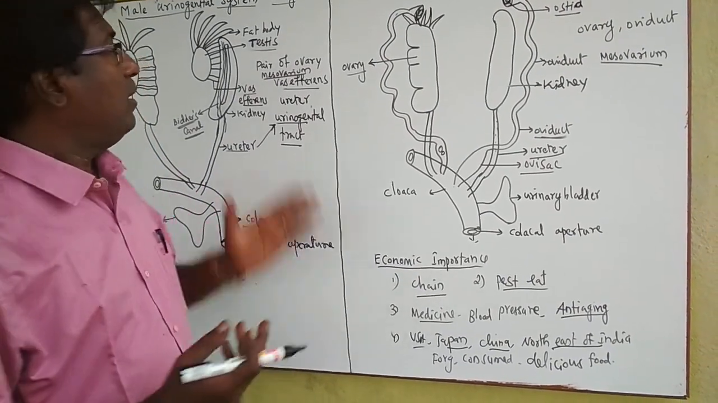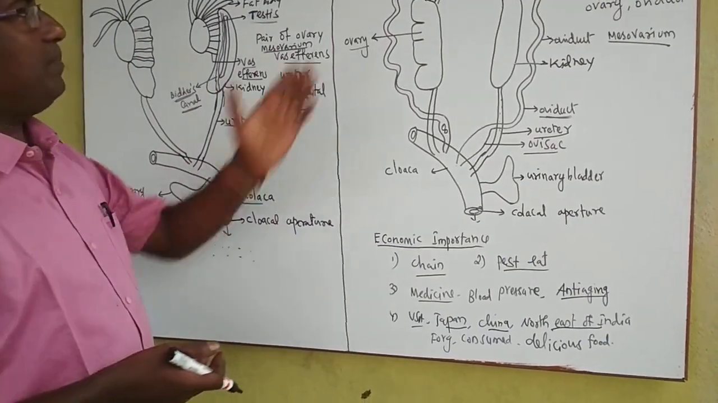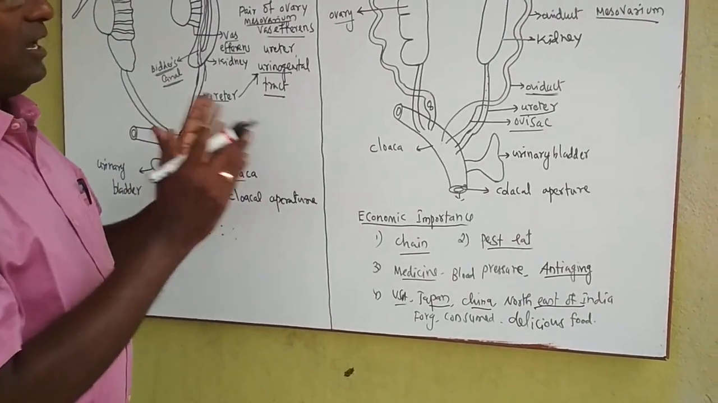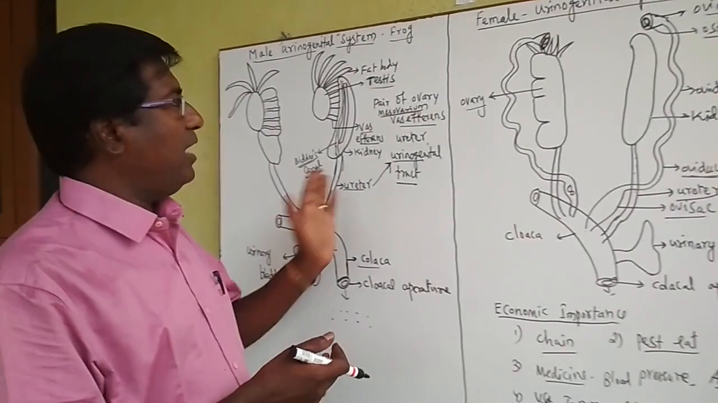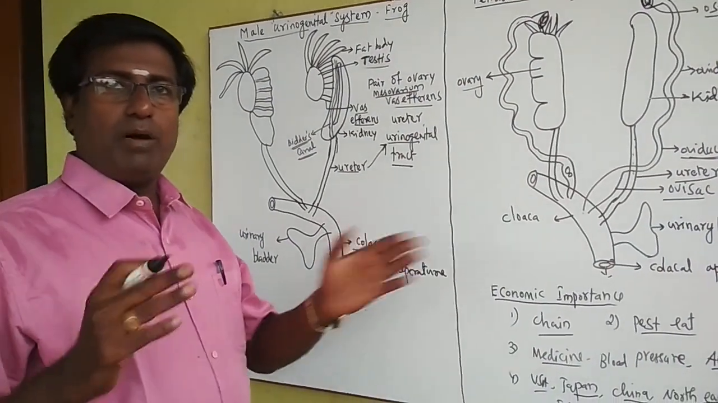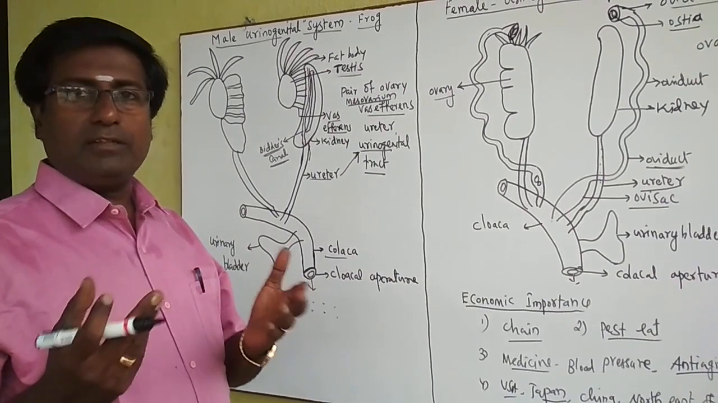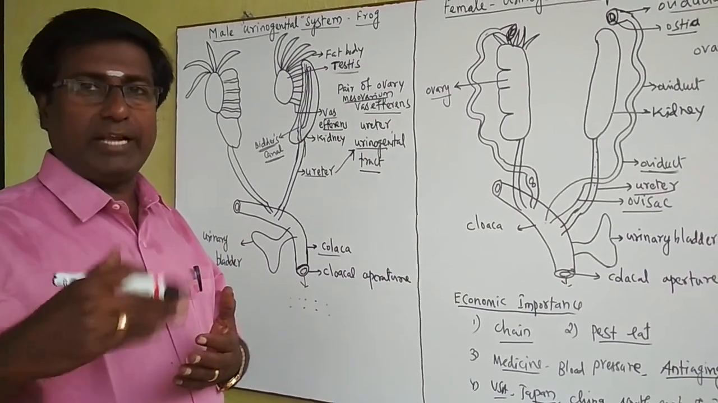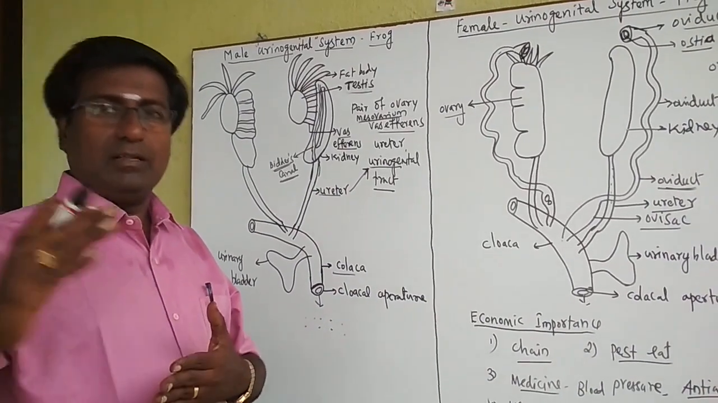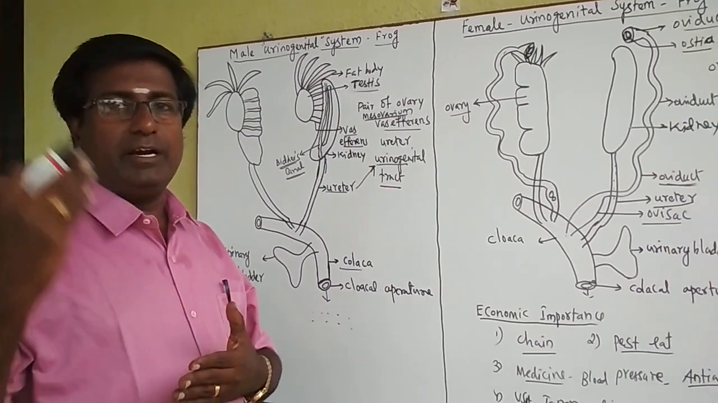So this is the male urinogenital system and the female urinogenital system. Okay, these two systems are used: the male to release the sperm, the female to release the egg. Both sperm and egg join in the water. So fertilization takes place in the water, so it is external fertilization. After the egg hatches out, the tadpole comes. Then metamorphosis is over, reaching the adult.